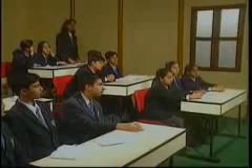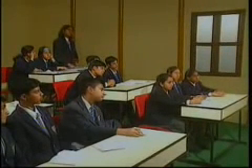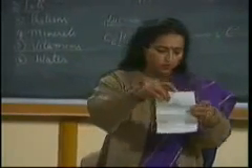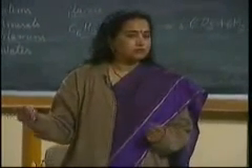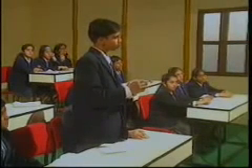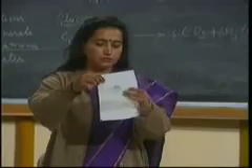Can you see some difference between the part of the paper where oil is absent and the part where you have applied oil? So this is a very good test for oils. Why does it change to translucent? Translucent because of the oil only. This is a feature of the oil.